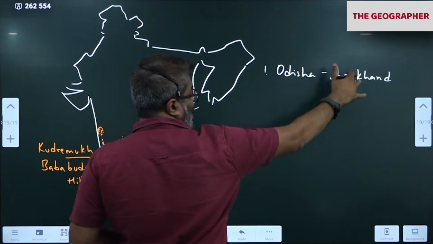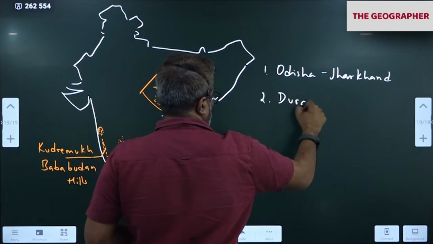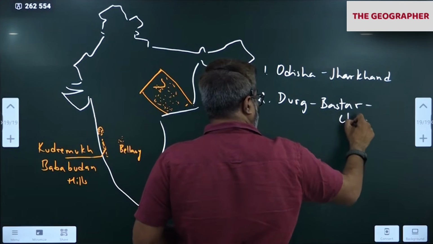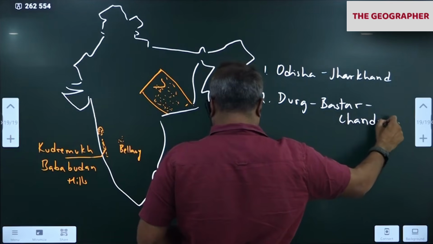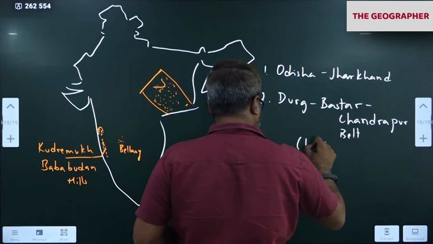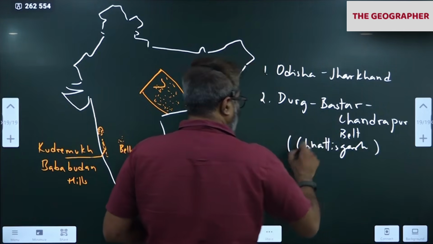Or we'll take Odisha Jharkhand one side. Chhattisgarh belt, we will write Durg Bastar, Chandrapur. Belt of Chhattisgarh.